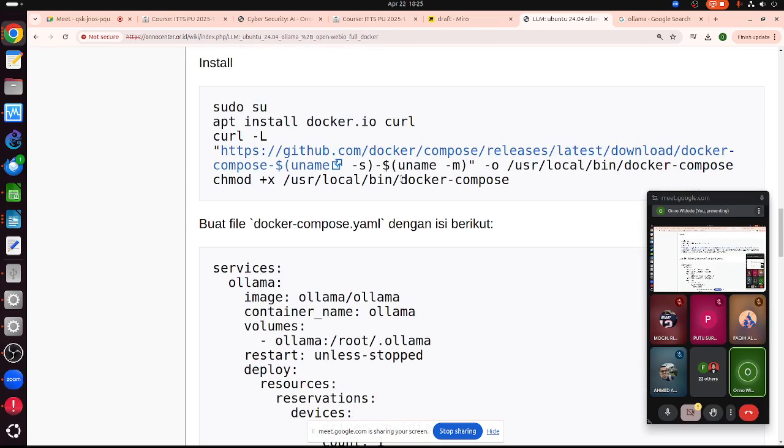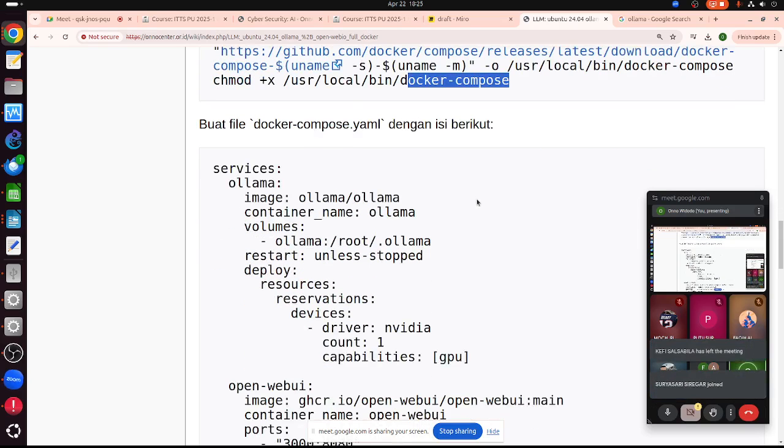To install Ollama and Open WebUI using Docker, I normally install Docker Compose. Docker Compose needs us to set up the installer's configuration basically. This is the Docker Compose script.